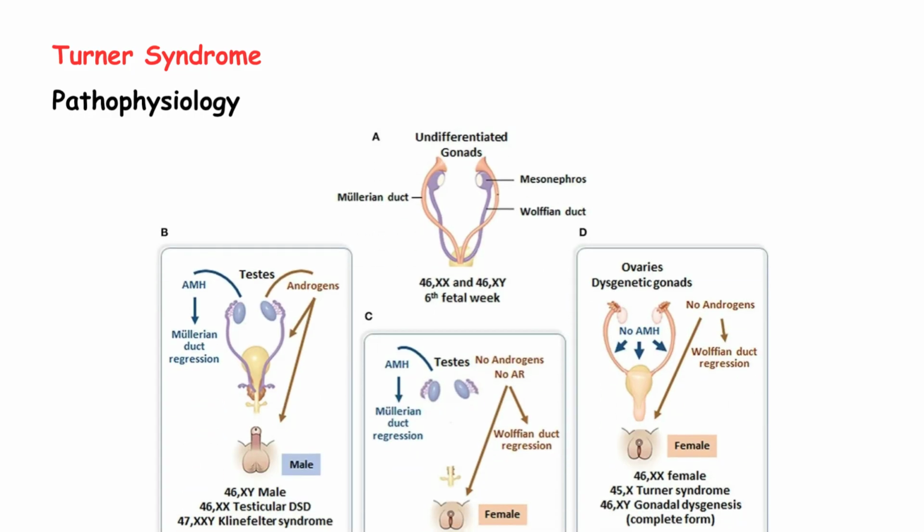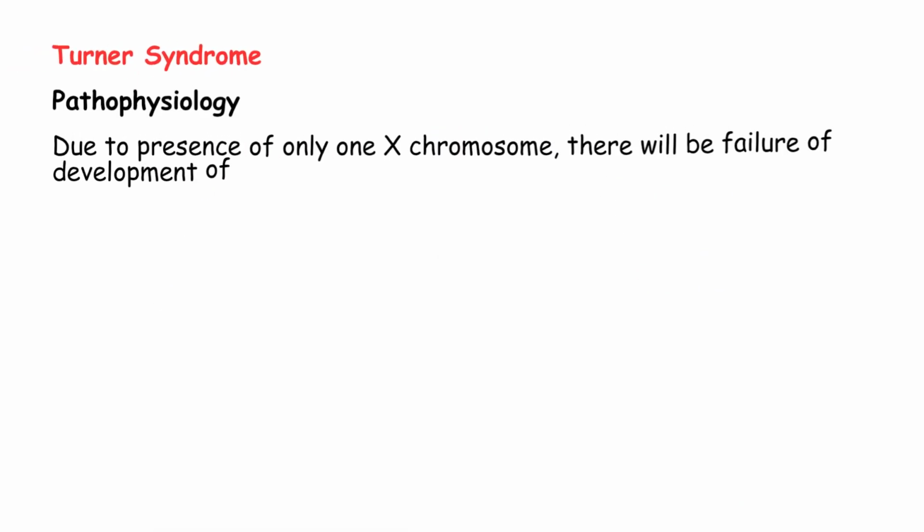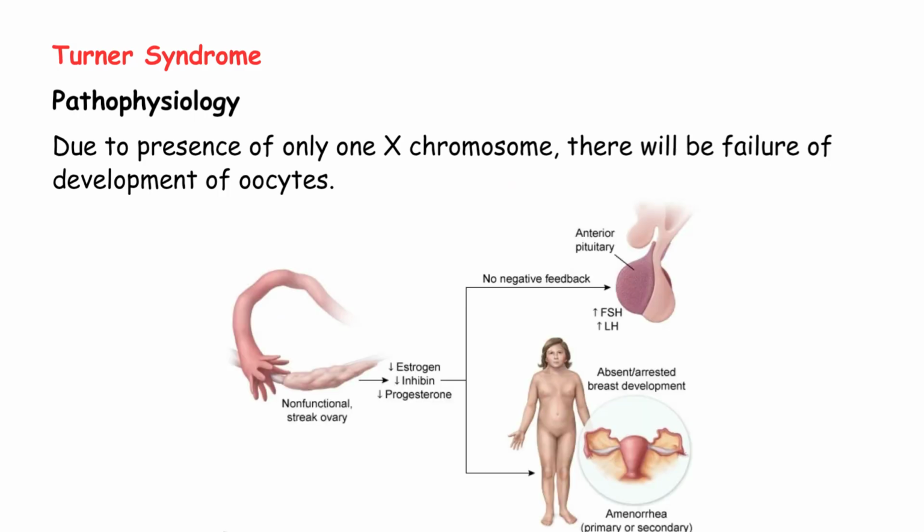Now comes the pathophysiology. Pay close attention because this explains everything. The undifferentiated gonad will develop into an ovary due to absence of Y chromosome. Remember, if there's no Y chromosome, no testis-determining factor is present, so by default, the gonad becomes an ovary. But the problem is, due to presence of only one X chromosome, there will be failure of development of oocytes. Oocytes are the eggs. The ovary forms, but it has no eggs inside.